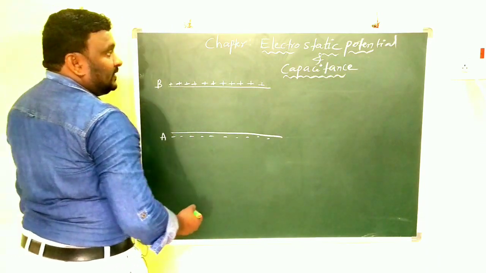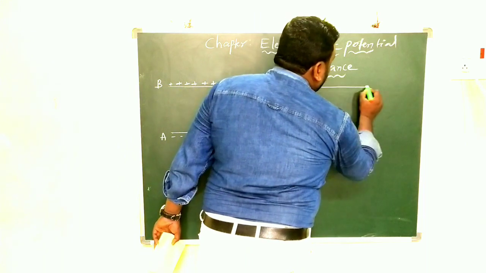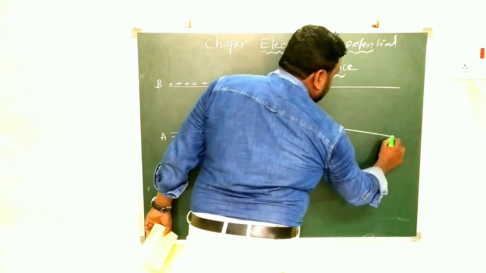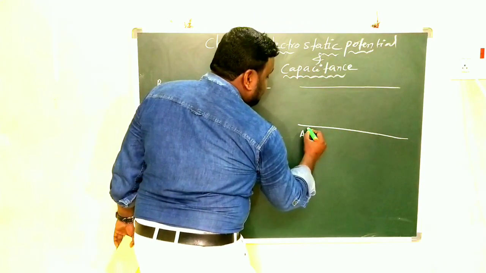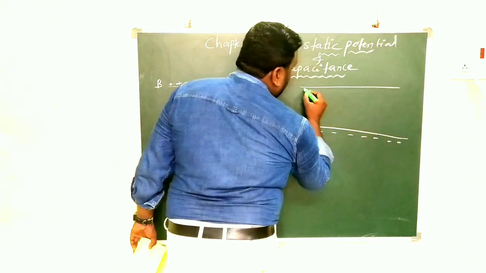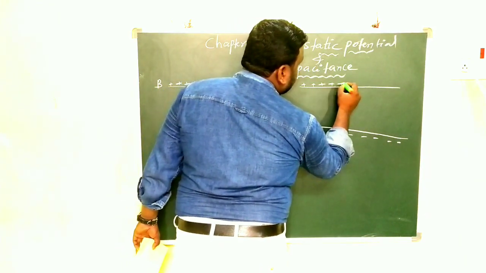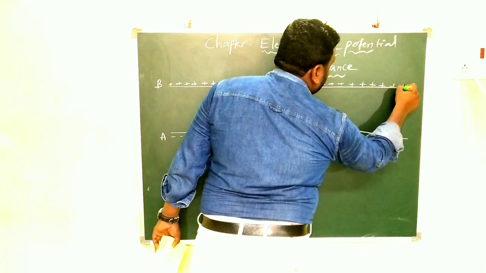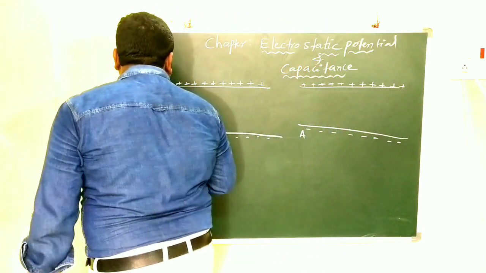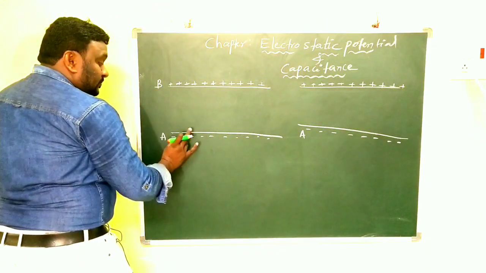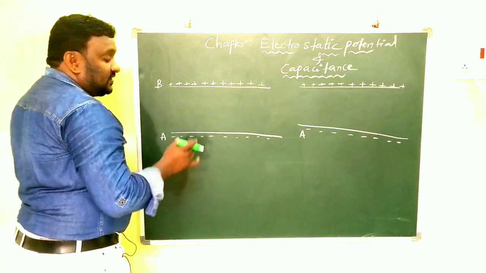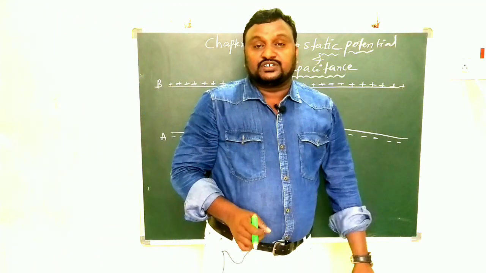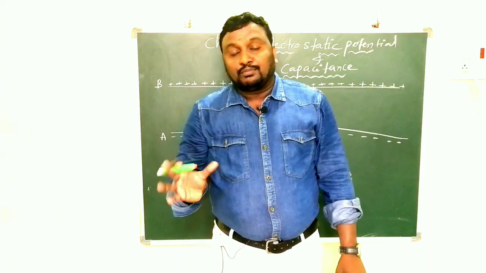Again I am taking one more pair of electrodes. A has some negative charge and the other has a positive charge. The positive charge is commonly known as the higher potential and the negative charge is known as the lower potential.